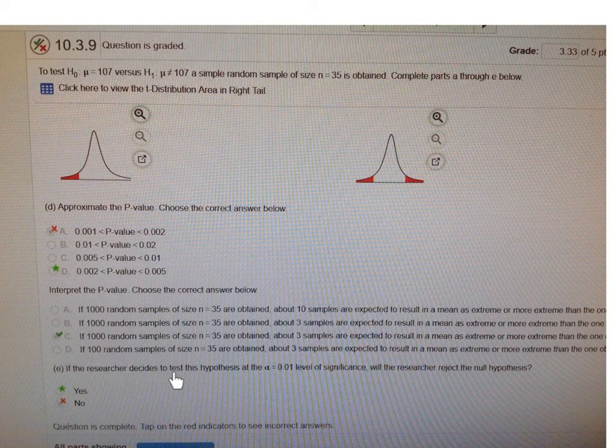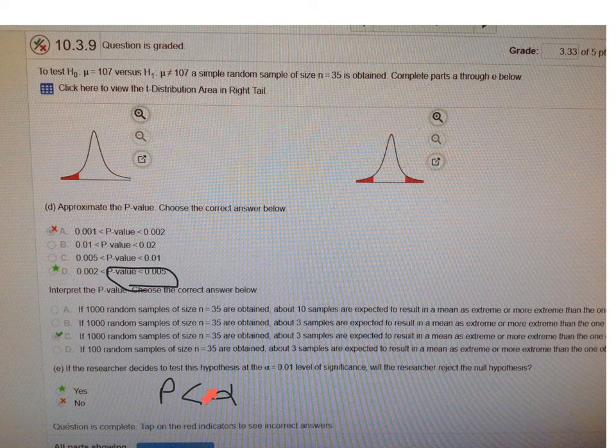If the researcher decides to test a hypothesis at alpha equal 0.01 level of significance, will the researcher reject the null hypothesis? Well, the p-value up here is between 0.002 and 0.005. So if I picked a bigger number here, the 0.005 for the p-value, we can see that p is less than alpha. We can see that if we pick that, it's smaller than 0.01.